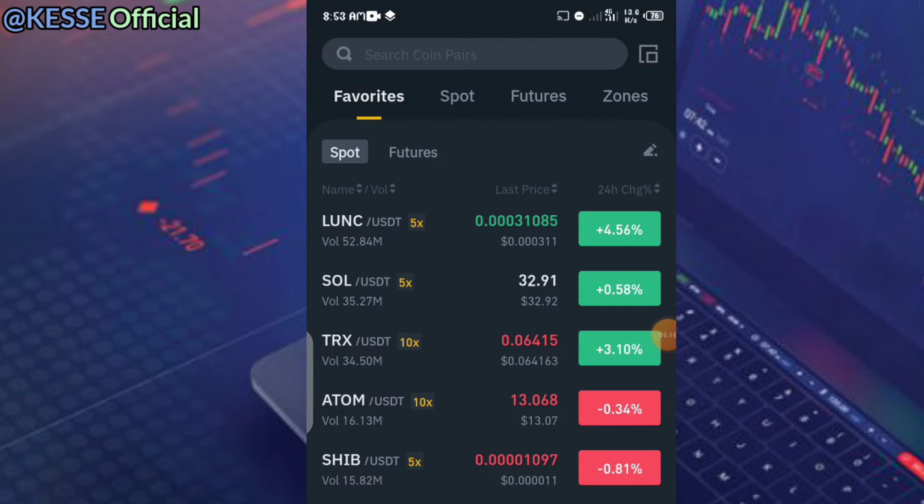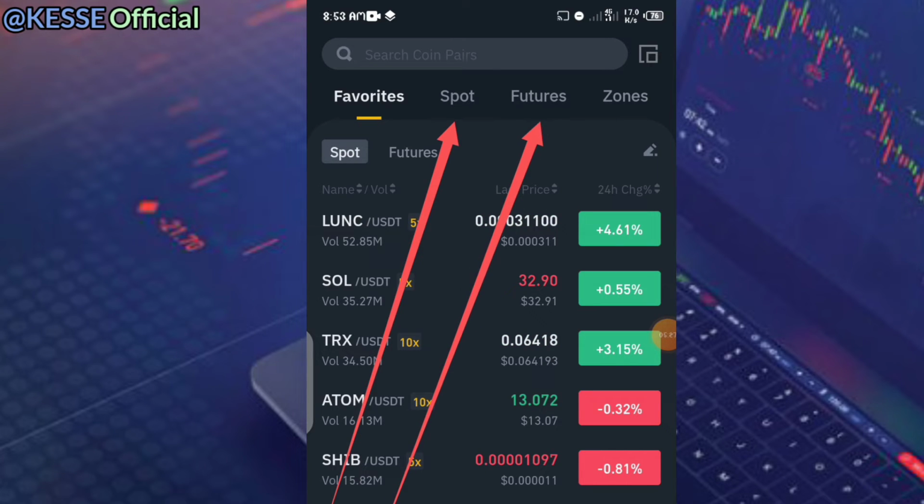So some of you will want to buy some coin, or you send some coin across to your wallet. Once it comes across to your wallet in your Binance, it will be saved in your spot wallet. And the future wallet is where you can do live trading. It gives you the live trading aspect for you to be able to trade live and make some money out of it.